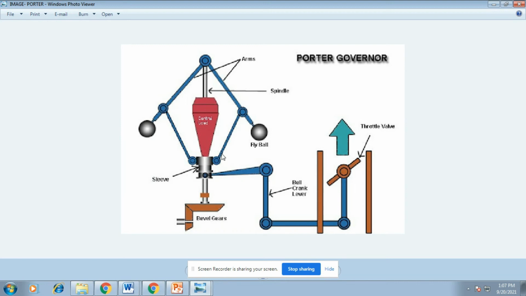The additional load increases the speed of revolution. This is the difference of the Porter governor. This additional load increases the speed of revolution to ensure the rotating balls rise to any predetermined level. Now I will show the image.